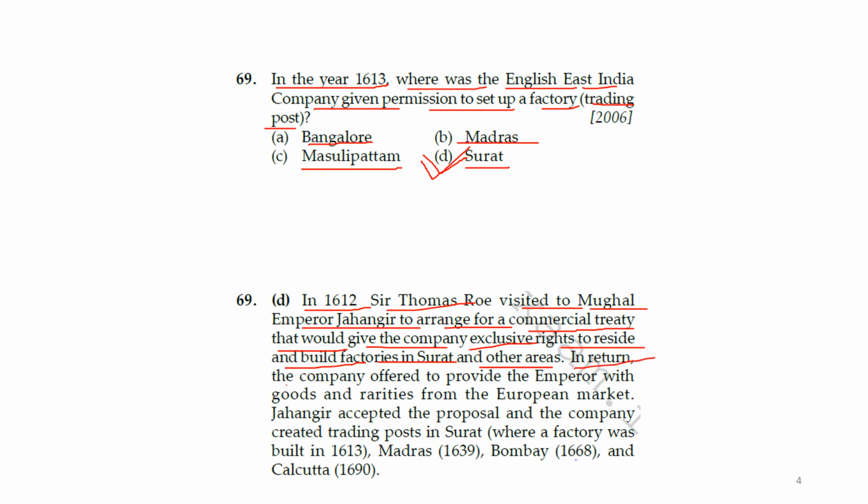In return, the company offered to provide the emperor with goods and rarities from the European market. Jahangir accepted the proposal and the company created a trading post in Surat, where a factory was built in 1613. In Madras, it was 1639. Later they started opening factories in other places as well: Bombay in 1668 and Calcutta in 1690. So the answer is D, Surat.